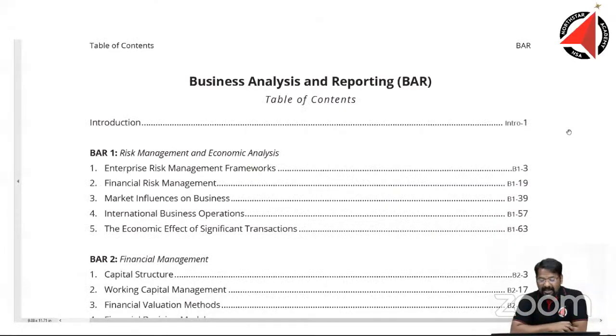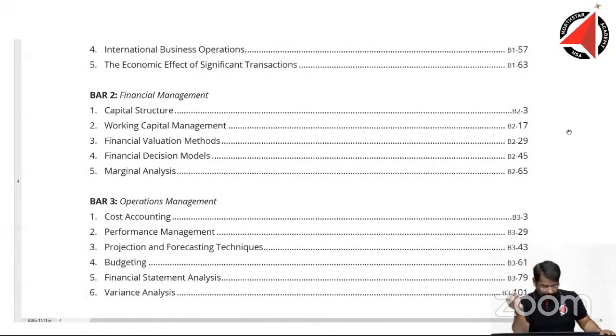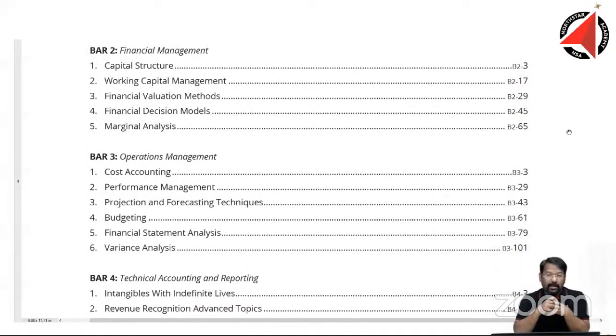Let's look into the depth of the syllabus here. Business analysis and reporting, or the BAR paper. How many sections does it have? It has in total 5 sections. A lot of these sections are picked up from the old BEC paper itself. If you look at cost accounting, performance management, projection and forecasting techniques, all these were there in the old syllabus. Budgeting, variance analysis, the entire operations management part of it, most of it was already there in the old BEC syllabus.